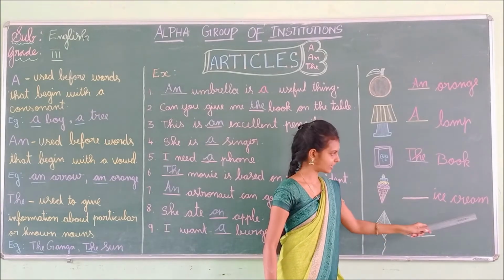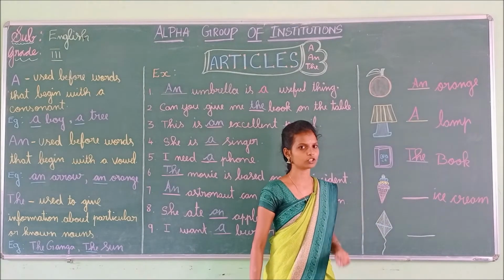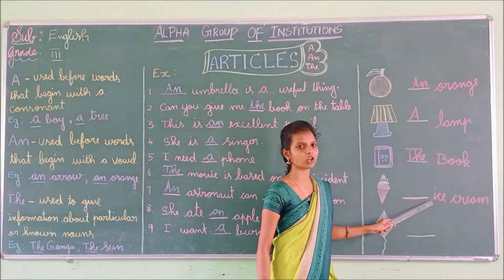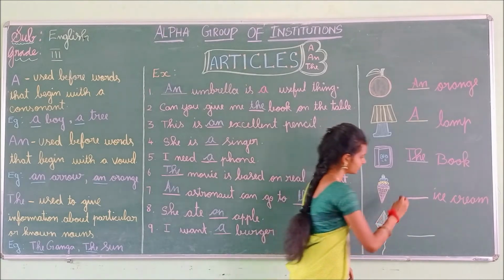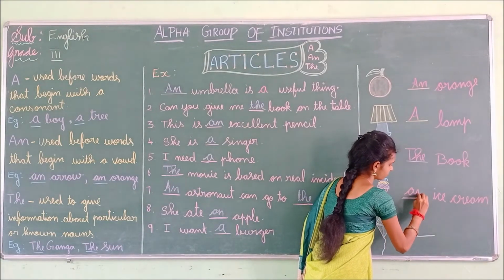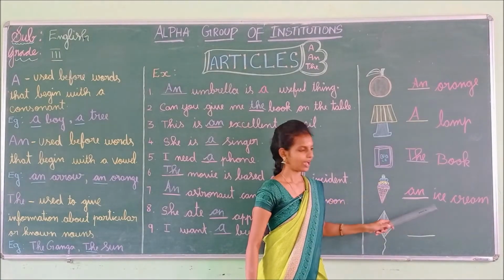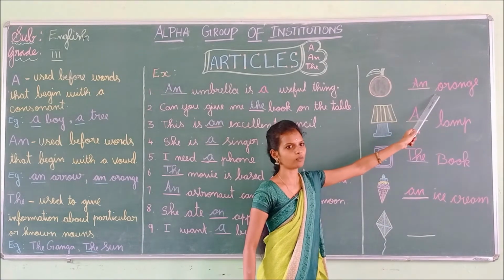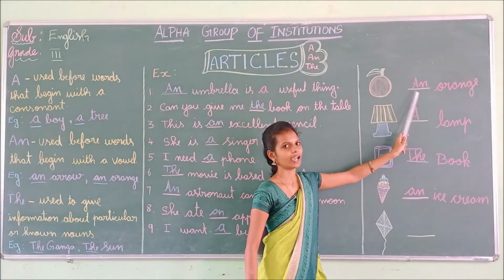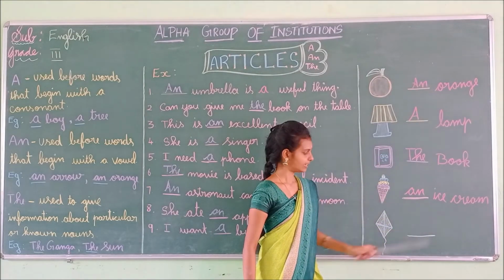I-C-E-C-R-E-A-M. Ice cream. So the word begins with the, yes, very good, vowel sound. The word begins with a vowel sound means what we have to use? We have to use an. Now say, children, an ice cream. An ice cream. So here also the word begins with the vowel. So we use an. Okay. An orange, an ice cream. Okay. See the last one.